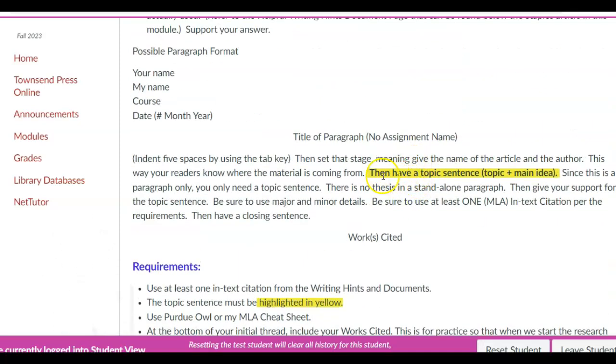Make sure that when you're typing these, you put your topic sentence in yellow, highlighted. There are two reasons for this. One, I want to make sure you know that you have a topic sentence. And two, I had students last semester using AI to write their papers, and then they were highlighting in yellow things that weren't even the topic sentence. So not only were they cheating, they didn't even know what the topic sentence was. And again, don't use AI, because there is a program that I run on everything you submit to me. And if it has AI matching with it, you'll get a 0. Please don't cheat, in other words.